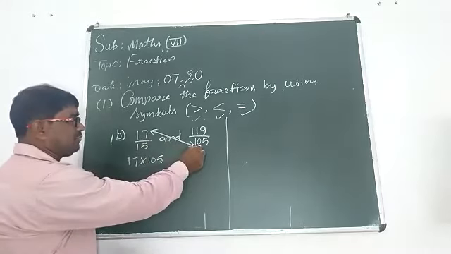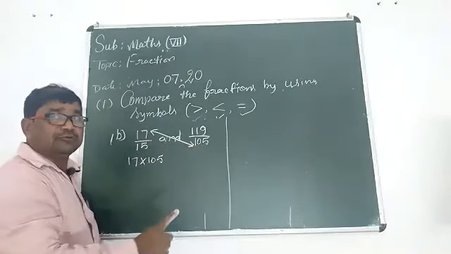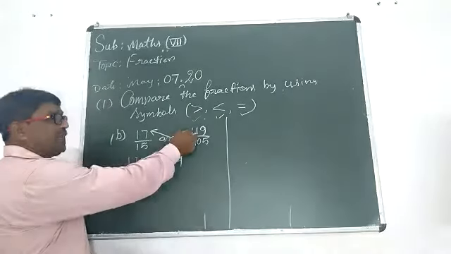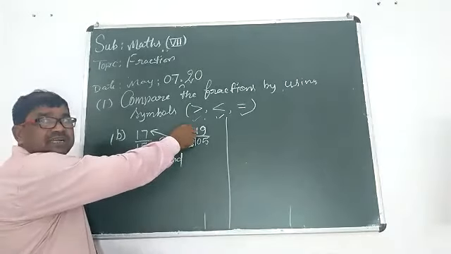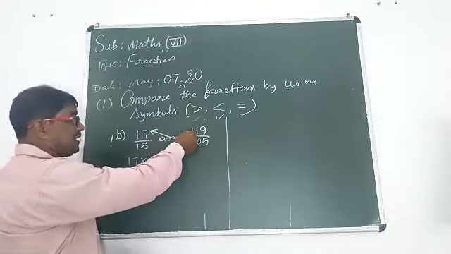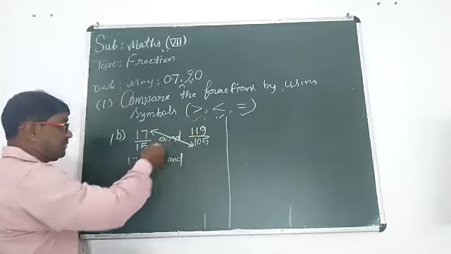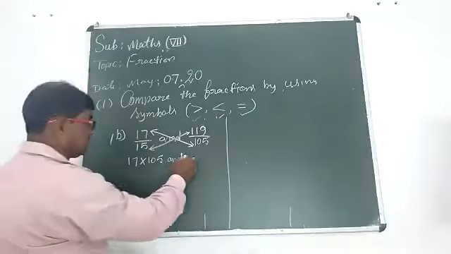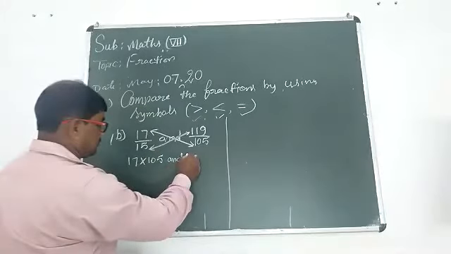Then the numerator of the second fraction multiplied by the denominator of the first fraction, so we should write here 119 multiply 15. Go slowly. We are going to check the second method.